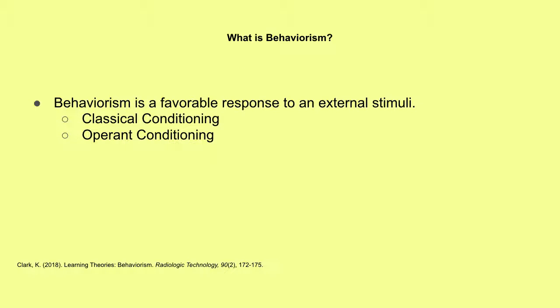What is behavioralism? Behavioralism is a favorable response to an external stimuli. Classical conditioning, Pavlov's theory, was a descriptive technique which began in 1987 with Pavlov's interest in digestion studies with dogs, whereas operant conditioning was in the 1930s, and B.F. Skinner studied the behaviors of rats and their behavior response to food rewards or punishment using a shock.